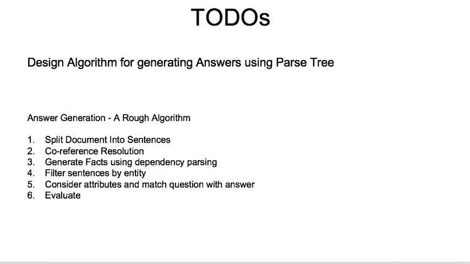So that's it for now. Looking forward, we want to generate answers from the parse tree using the following broad steps. We want to split the document into sentences, perform coreference resolution, generate certain facts using dependency parsing, then filter sentences by entity and consider attributes to match questions with answers, and then do evaluation. Thank you.